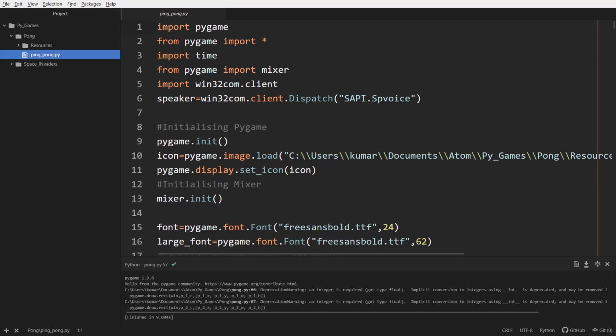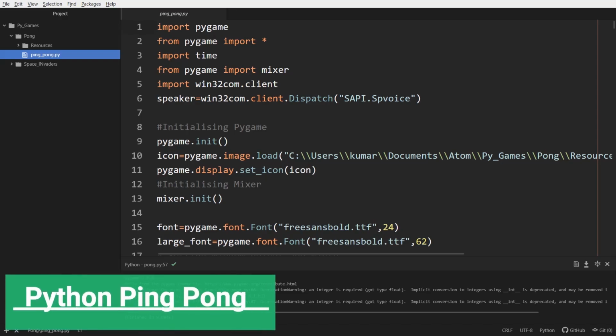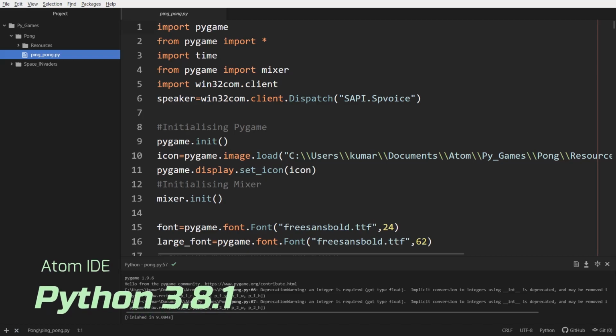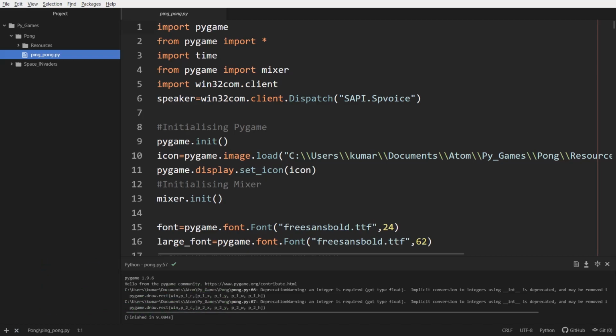Just like the previous video on Python Space Invaders, this video is about another classic game called Ping Pong. To create this game, I have used Atom IDE and Python 3.8.1. Link for Python and Atom IDE is given in the description. You can download it from there. And for IDE, you can use whatever you want. I have just used Atom IDE.